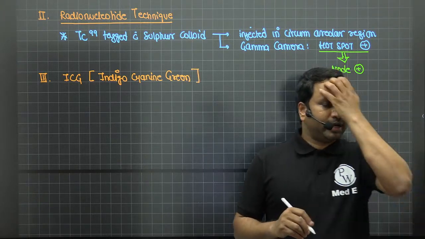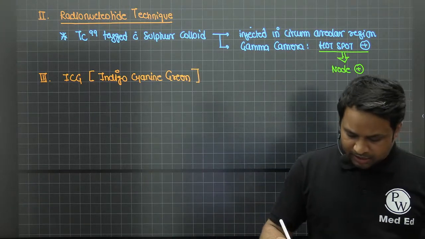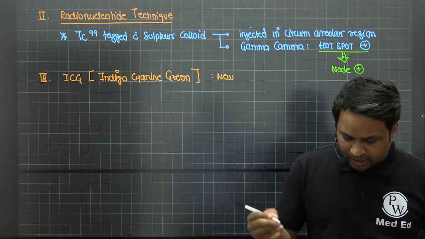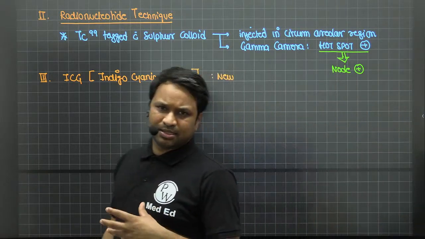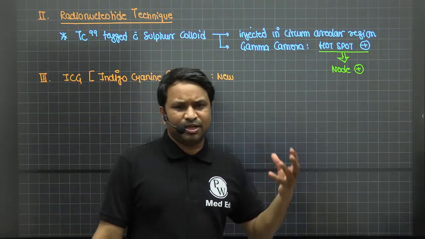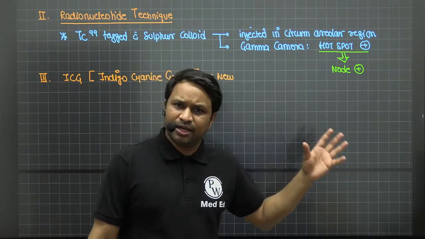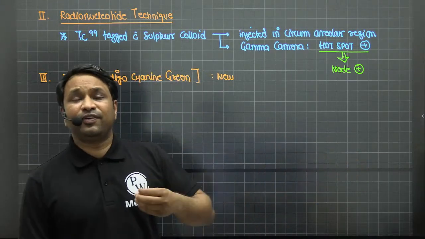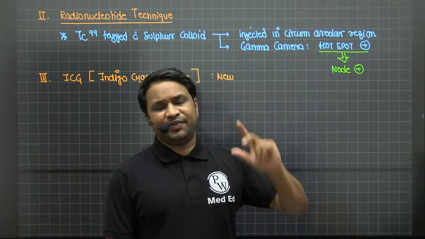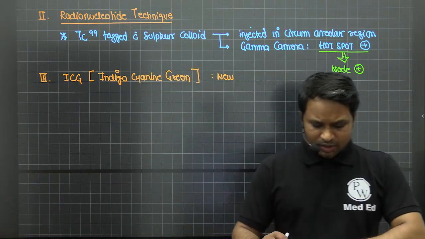ICG stands for indocyanine green. In fact, this is a new method where there's a chromographic camera present. You inject this contrast agent, it goes into the node, and if it lights up green, it is positive. If it does not light up green, it is negative. As simple as that is your ICG method.